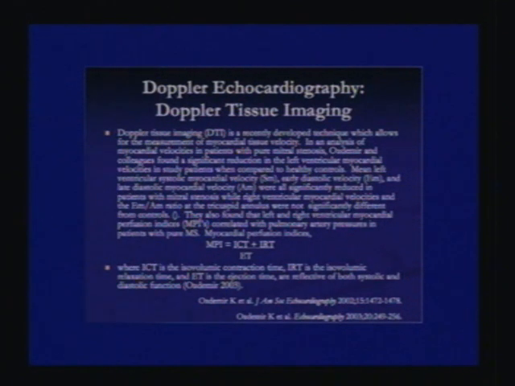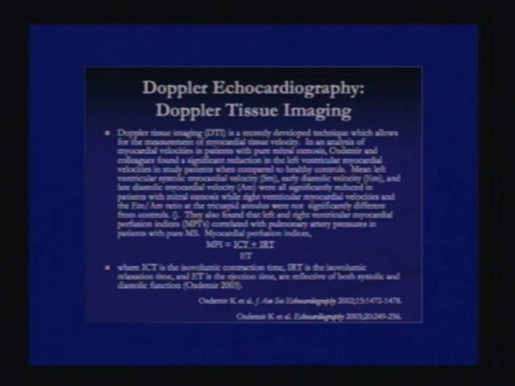of myocardial tissue velocity. In an analysis of myocardial velocities in patients with pure mitral stenosis, it was found that a significant reduction in the left ventricular myocardial velocities in study patients was seen when compared to healthy controls. Mean left ventricular systolic mitral velocity, which is SM, and early diastolic velocity EM and late diastolic myocardial velocities AM were all significantly reduced in patients with mitral stenosis, while right ventricular myocardial velocities and the EM upon AM ratio at the tricuspid annulus were not significantly different from the controls.